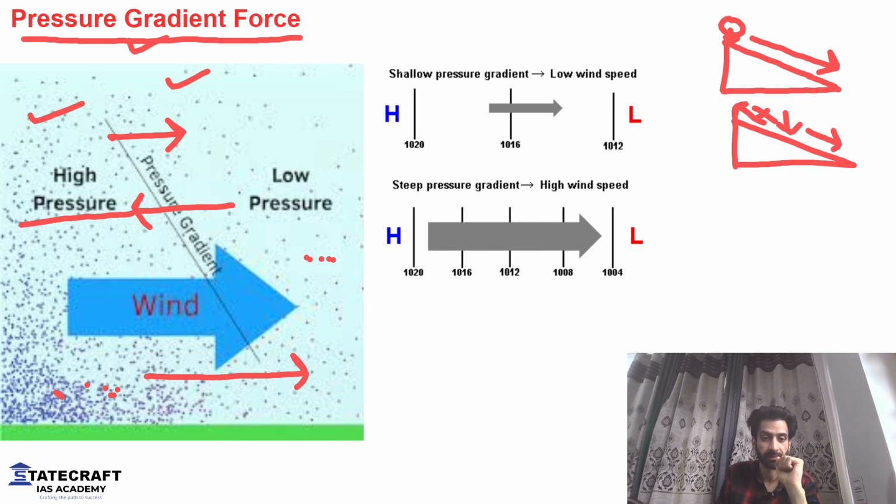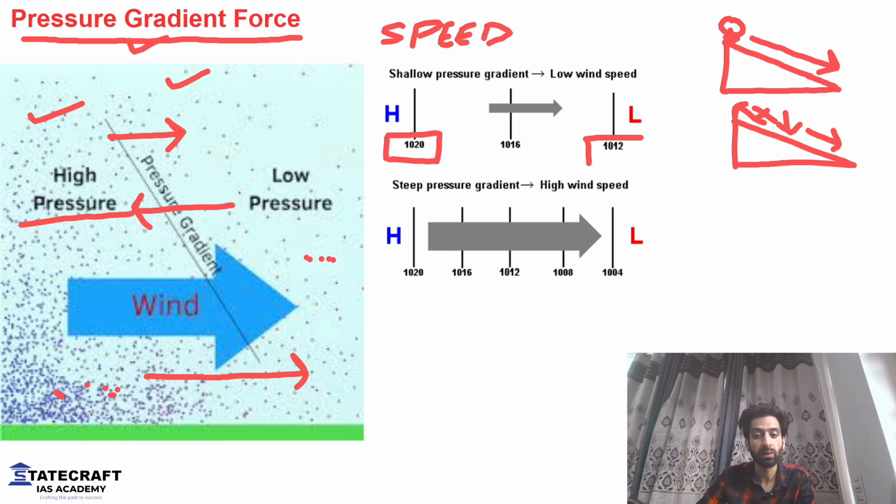What else does it affect? It affects the speed as well. When we talk of speed, speed is also impacted by the pressure gradient force. How? Now look at the second diagram. We have a pressure of 1020 here and a pressure of 1012. So let's say a difference of 8. High pressure on this side, low pressure on this side. So the wind is supposed to blow like this. Right. This is how the wind will blow.